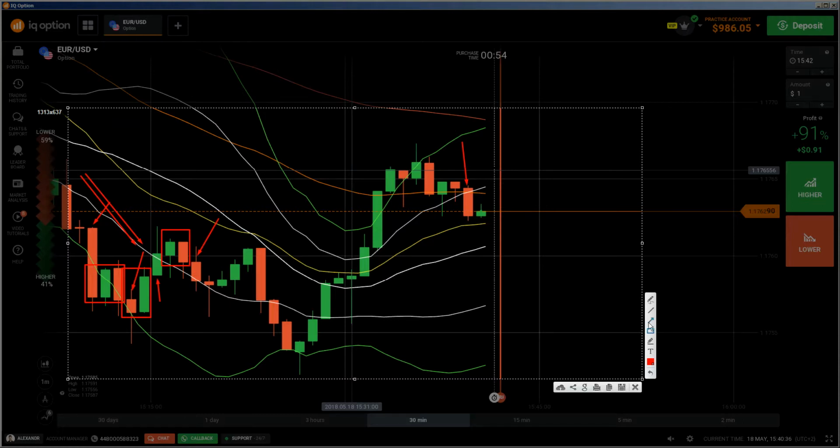We have here also the key level which I'm talking about, the rejection from this key level, the 1.176 price level. So I would also enter this kind of trade, and then I would not do any kind of trade here. Maybe this one would be one, because we touch the Bollinger Band, and this kind of candlestick would tell me that a reversal will happen, because you see also that the Bollinger Band is squeezing here.